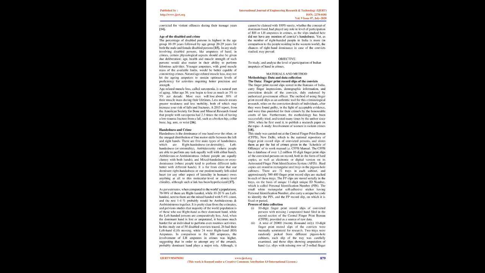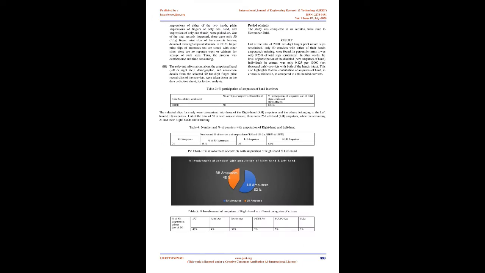Age-related muscle loss, called sarcopenia, is a natural part of aging. After age 30, you begin to lose as much as 3% to 5% per decade. Most men will lose about 30% of their muscle mass during their lifetimes. Less muscle means greater weakness and less mobility, both of which may increase your risk of falls and fractures. A 2015 report from the American Society for Bone and Mineral Research found that people with sarcopenia had 2.3 times the risk of having a low trauma fracture from a fall, such as a broken hip, collarbone, leg, arm, or wrist. 16. Handedness in crime.